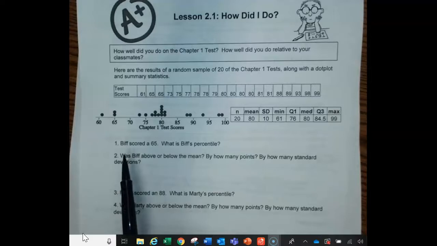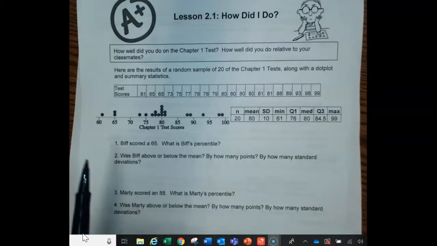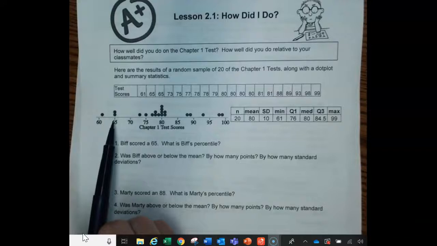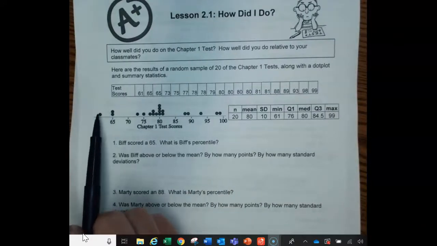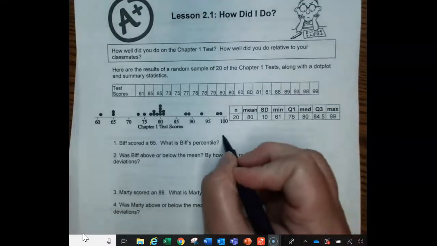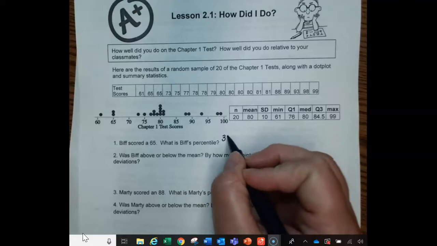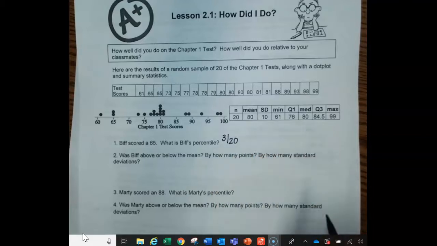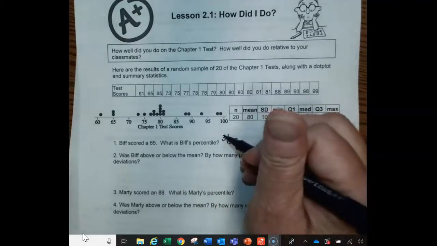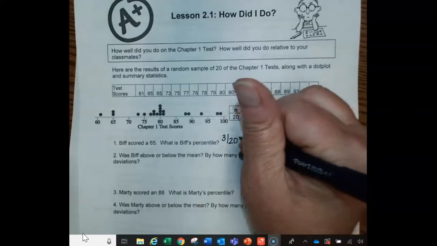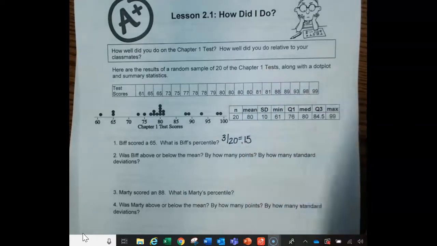All right, so Biff scored a 65. What is Biff's percentile? So 65 is right here, and there's 1, 2, 3 at 65 or below out of the 20 scores. When you calculate that down, 3 divided by 20 equals 0.15.